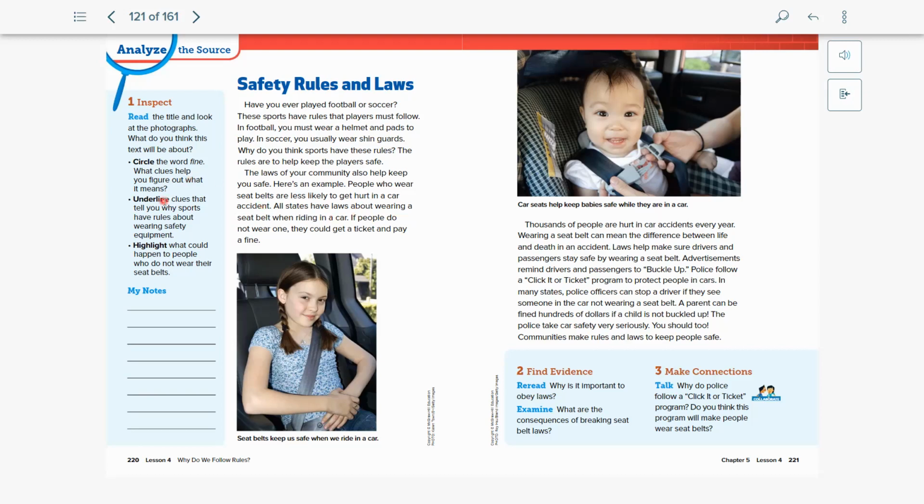So make sure that you've already underlined, you've already circled the word fine, you've already highlighted what would happen to people who don't wear seatbelts, and then I want you to try going through this portion. I want you to reread why it is important to obey laws, and examine what the consequences, the results, of breaking seatbelt laws are. And so why do you think the Click It or Ticket program was important? What do you think happened as a result of that?